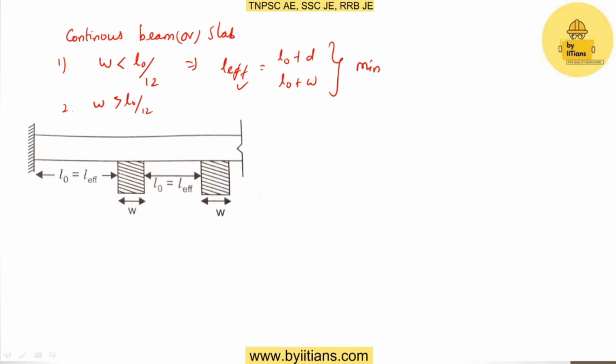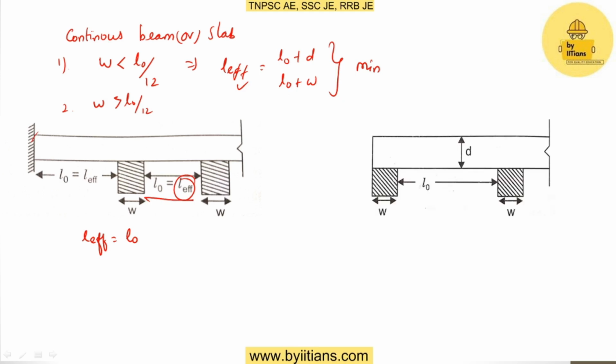The first is where one end is fixed and the other end is continuous. In this case we take L effective as the clear span itself. The second case is where one end is discontinuous and the other end is continuous.